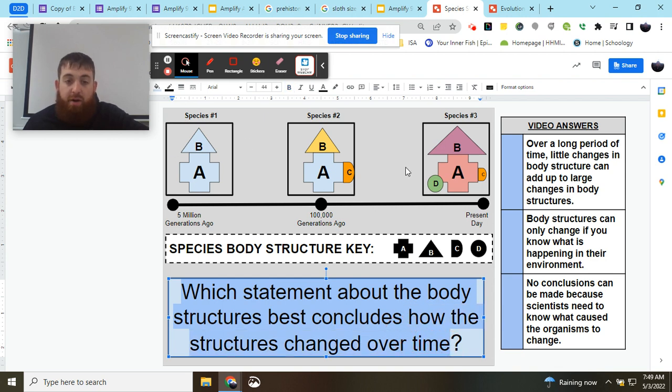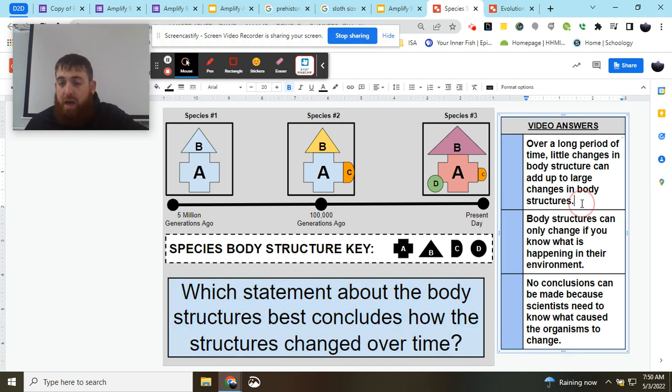We got a very unique diagram here. If you notice, we have this little timeline at the bottom that shows that we have species one at 5 million generations ago, species two at 100,000 generations ago, and species three at present day. And within these species, we have different species body structures that we see with these different images and icons and shapes. And your job is to figure out which statement about the body structures best concludes how the structures changed over time.